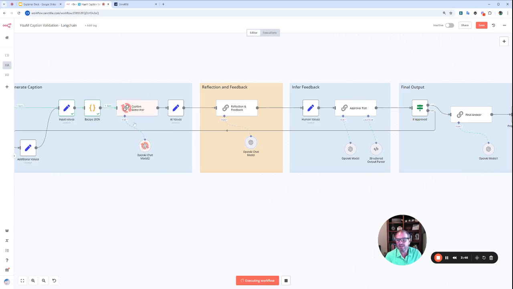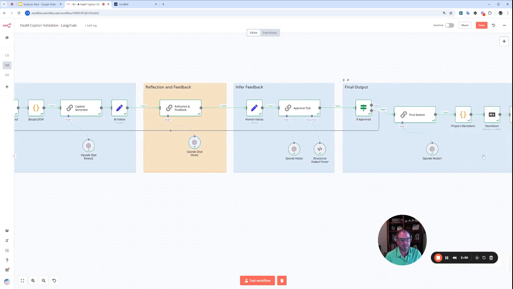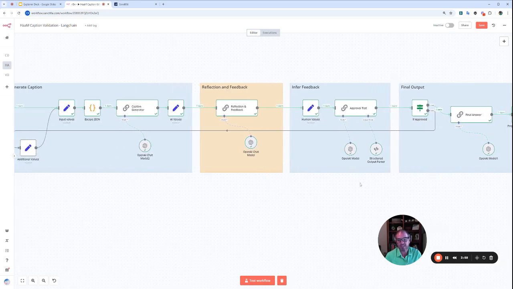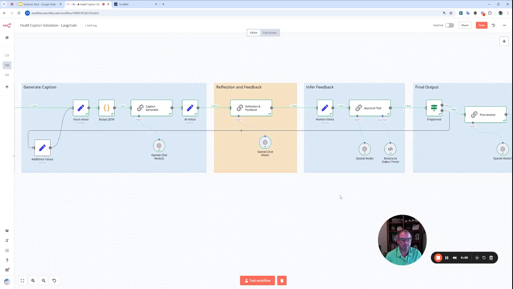So here in this case, we'll fire this off. The image is being generated, caption is being generated, the reflection happened. In this case, it passed the approval test, and a final answer was generated and then sent to the database. And it can continue running with additional images. So in this case, let's go ahead and change our requirements now.